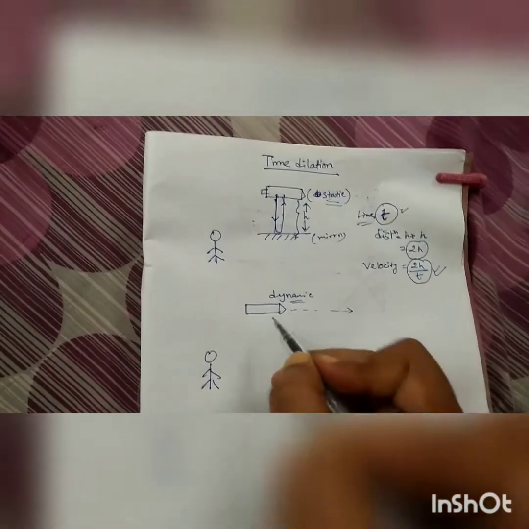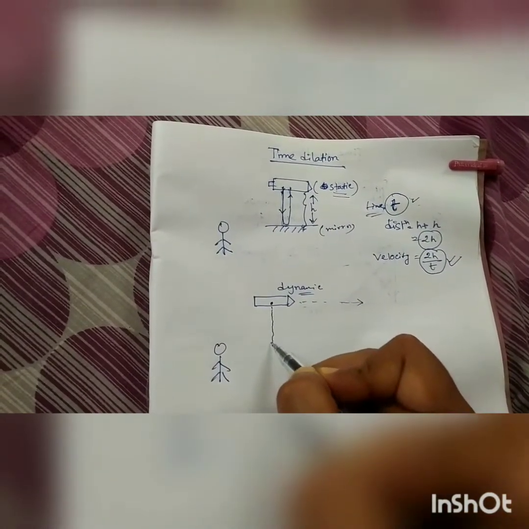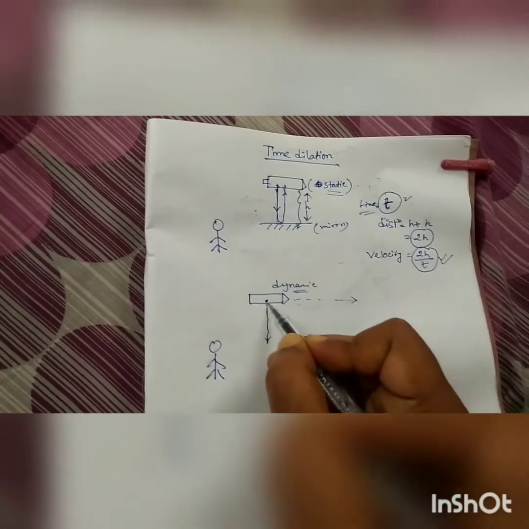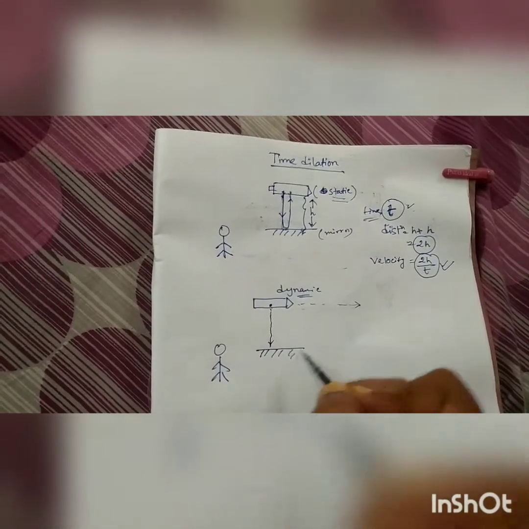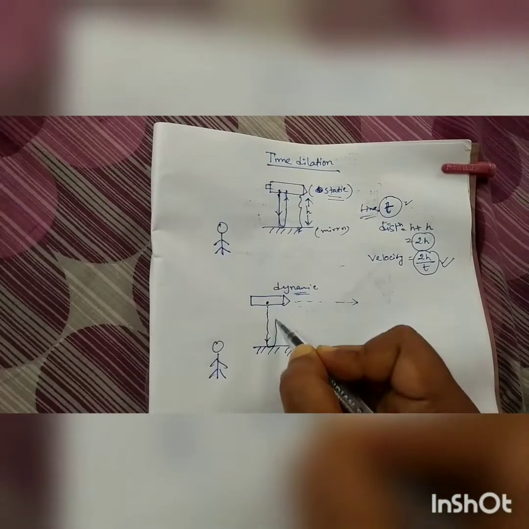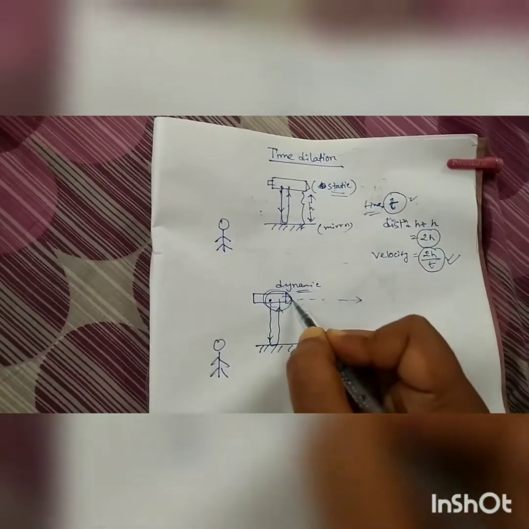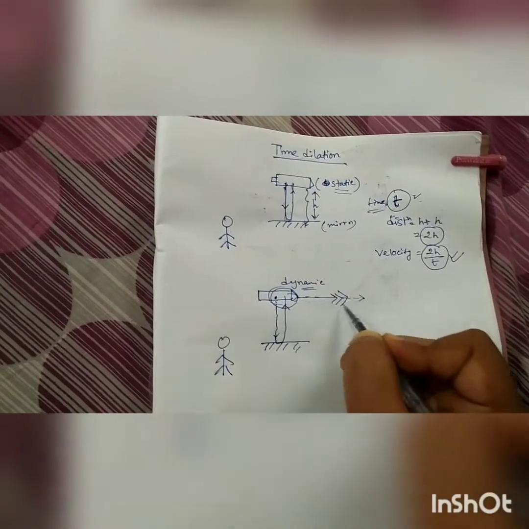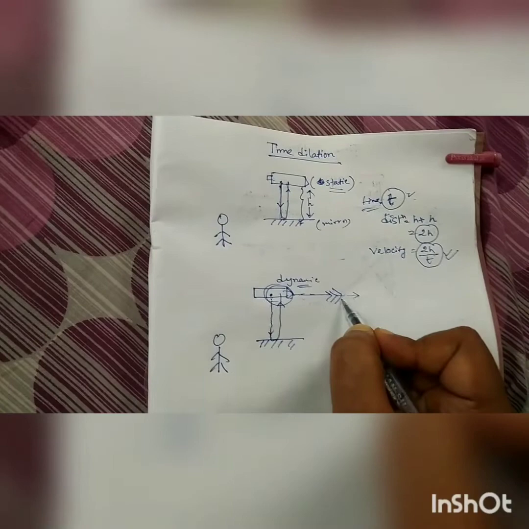If the spacecraft sends a signal here, it will reflect here. It will never get back to its original position, because at that time the spacecraft will not be here, it will have moved forward.